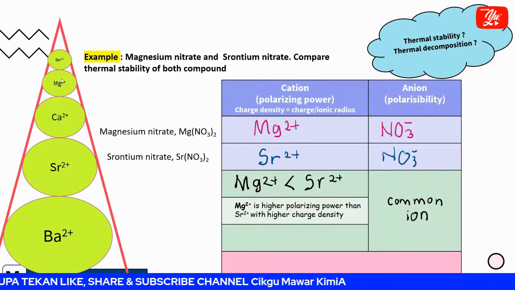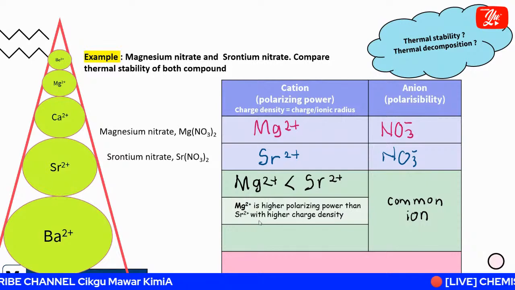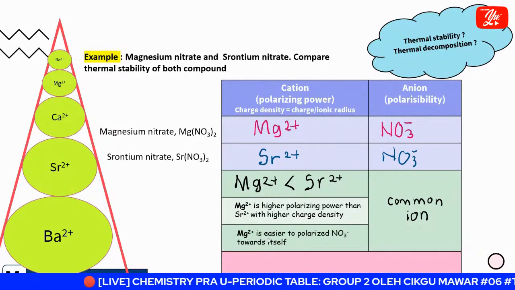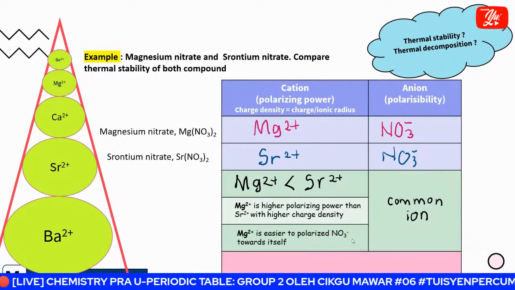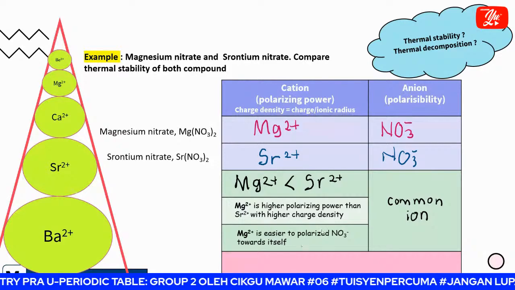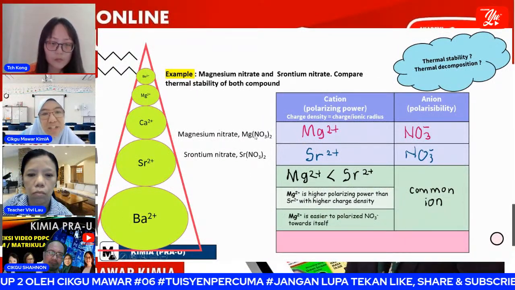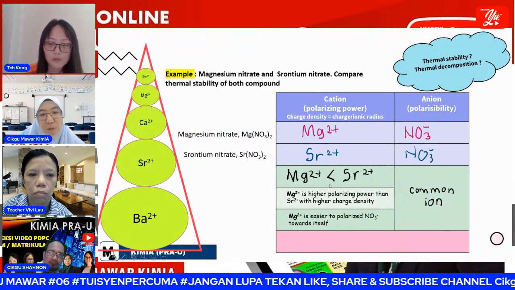Okay, so what can we say? Magnesium has higher polarizing power than strontium. Magnesium also has a higher charge than strontium. And then magnesium is easier to polarize the nitrate toward itself. So for magnesium nitrate, it's easier to polarize the nitrate to itself.